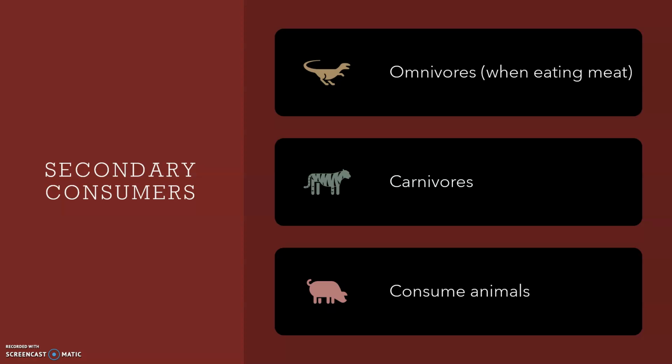Omnivores are secondary consumers when they are eating meat. Secondary consumers eat animals. Consumers can also be labeled as tertiary or quaternary consumers as they move higher in the food chain. Organisms can be classified by the broad roles they play in an ecosystem.